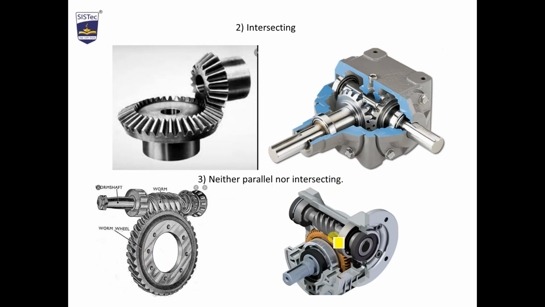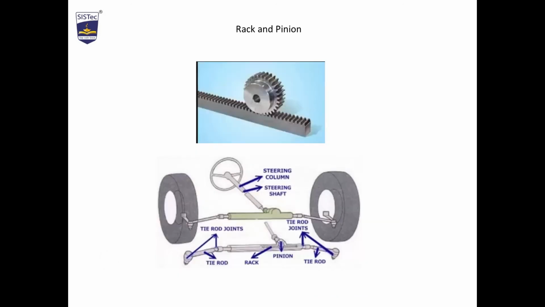Here this shaft axis and this shaft axis we can't call parallel, nor intersecting. This is the worm wheel. According to the application we are arranging the gears, and according to the arrangement of shafts, we have arranged the gears in different positions. And the last one is rack and pinion.